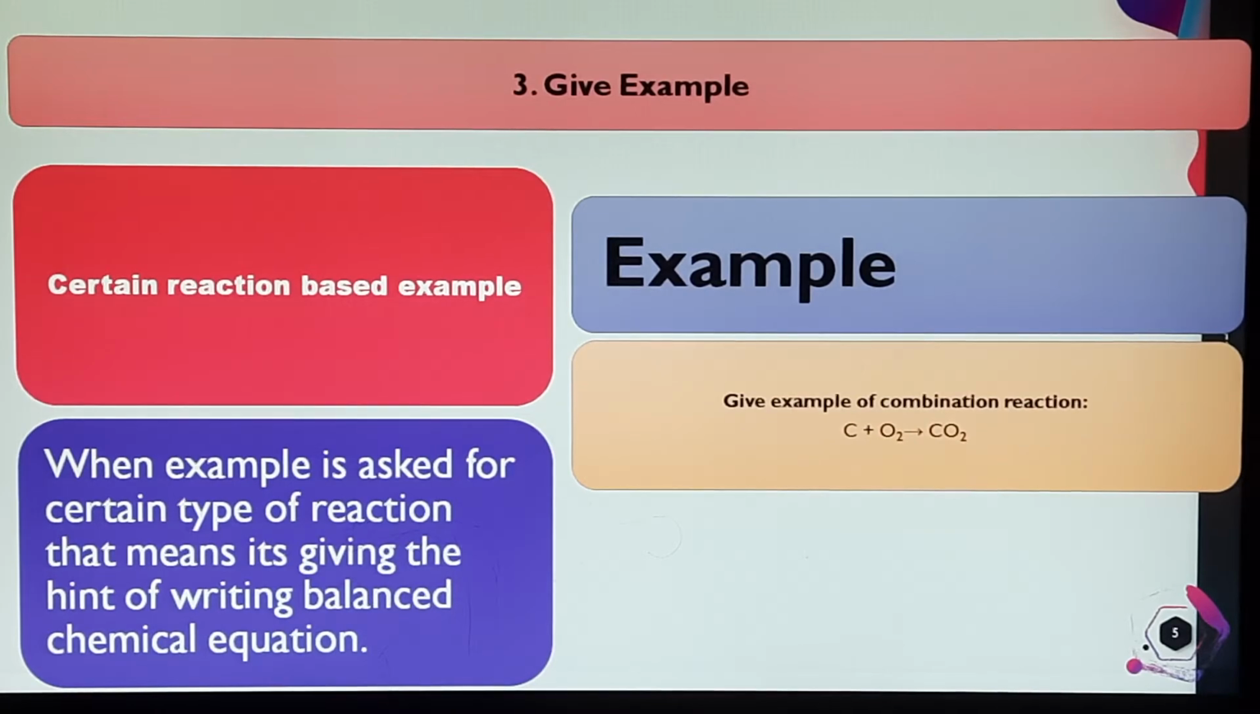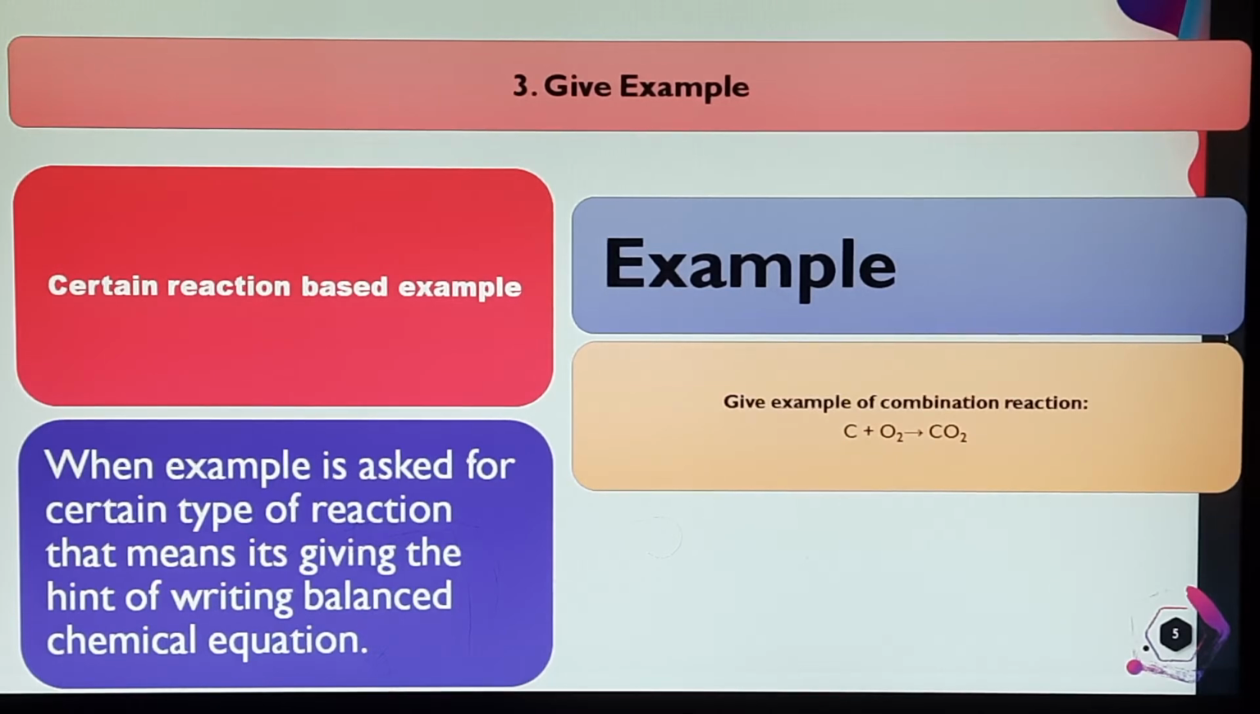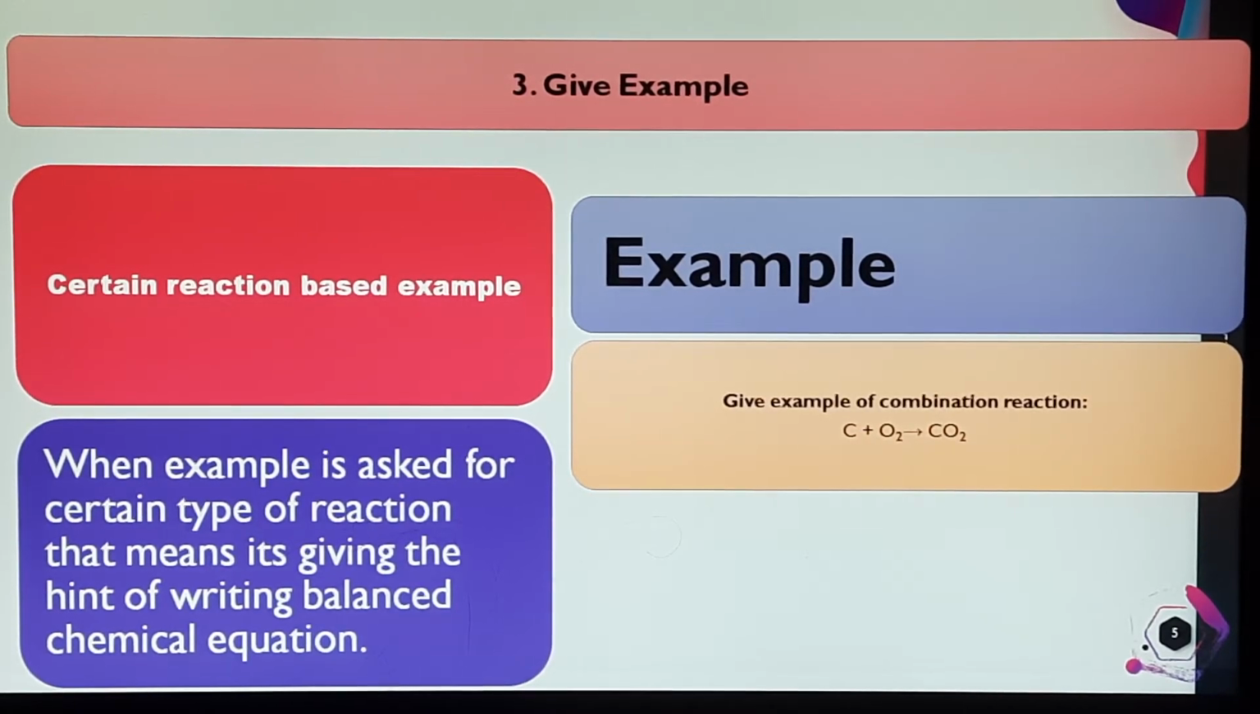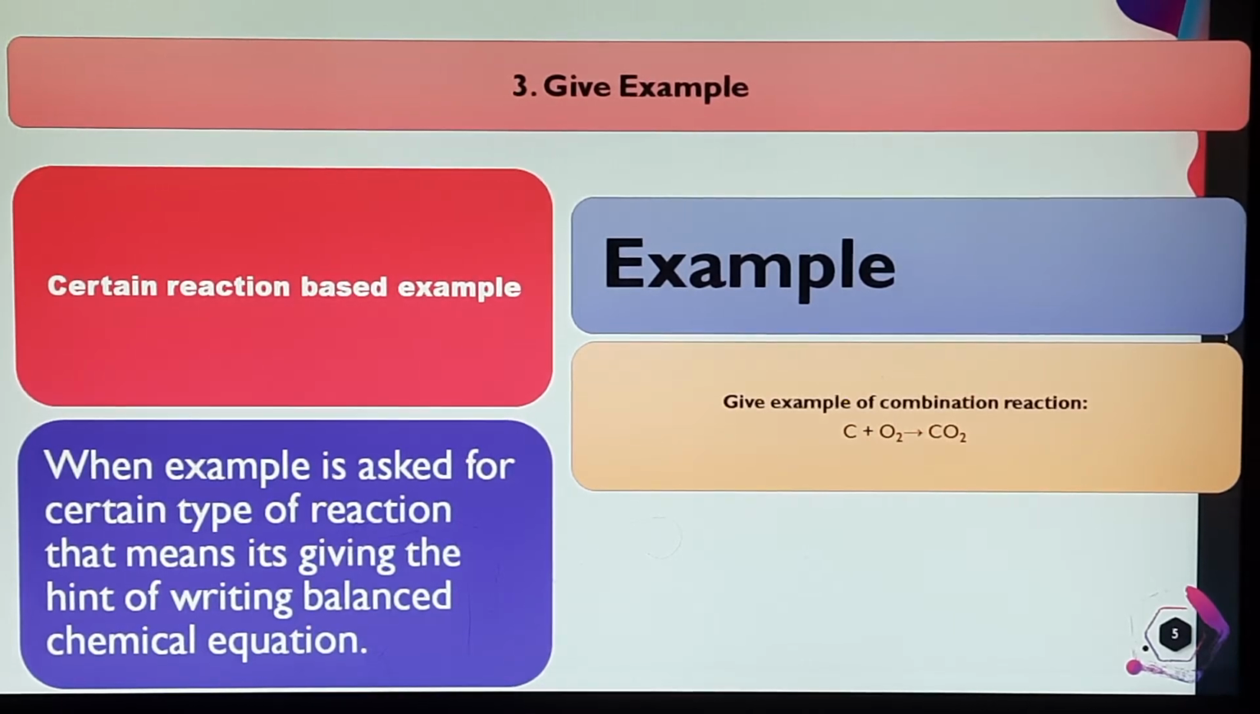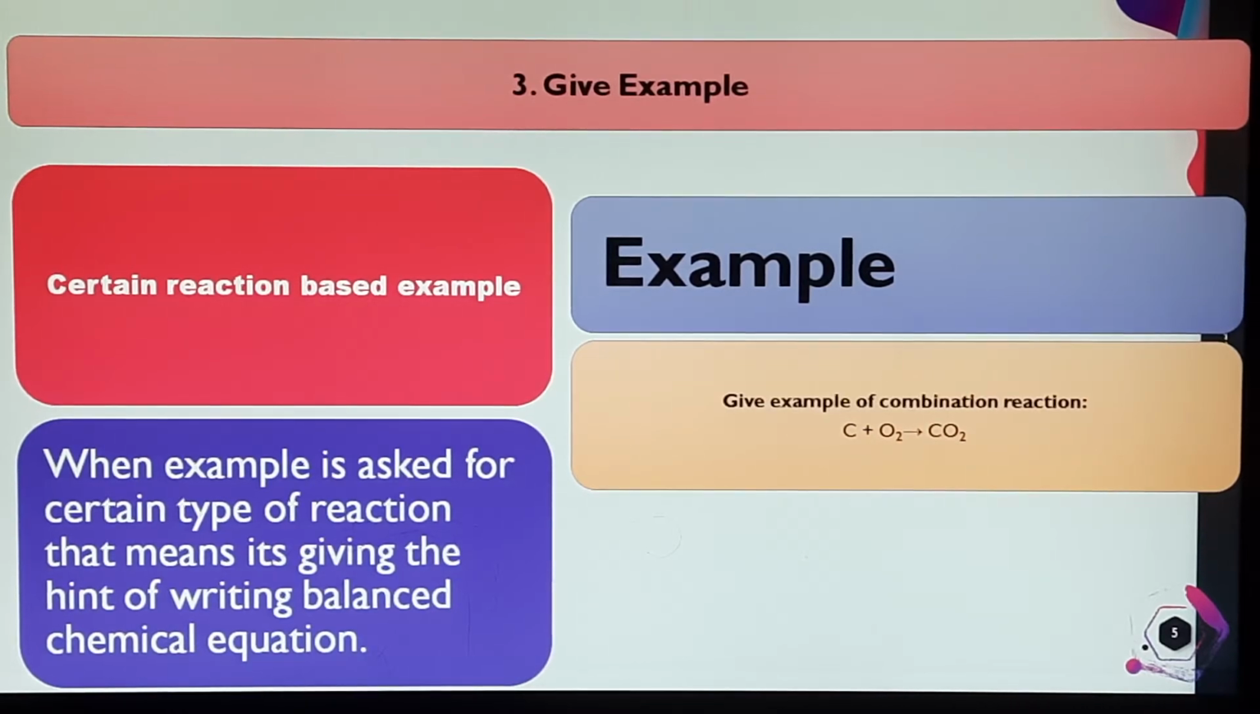In questions where you are supposed to give a certain reaction-based example, like "give an example of a combination type reaction or synthesis reaction or decomposition reaction," in that, "give example" means you're not supposed to write words, you're supposed to write equations. There's a trick to catch. The main thing here is that they have asked about a reaction. So how can you give the reaction in words? Definitely you have to write the chemical equation.